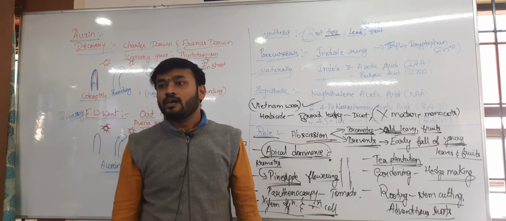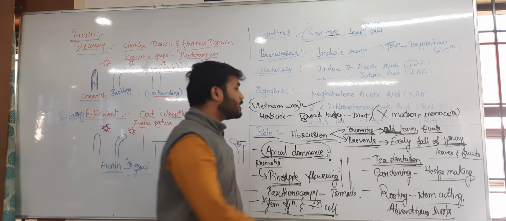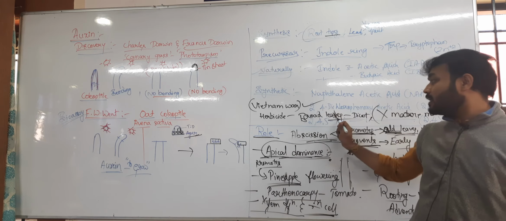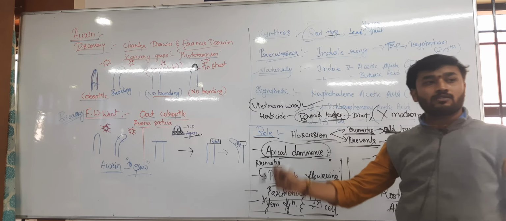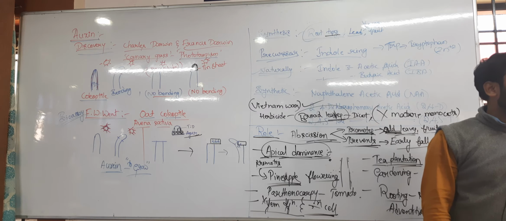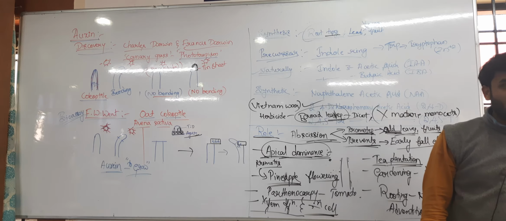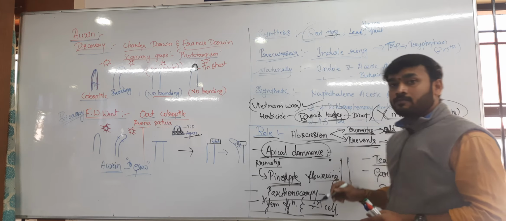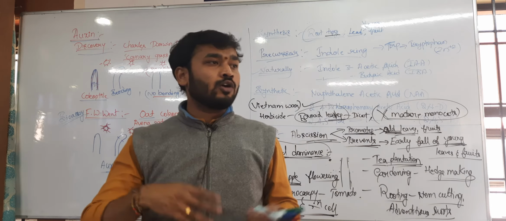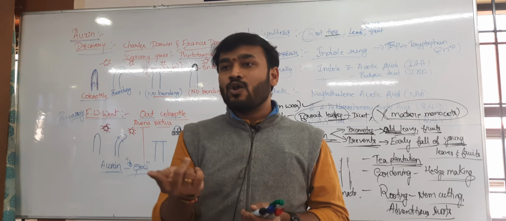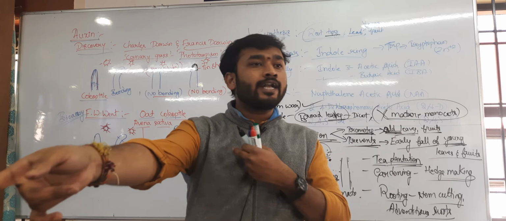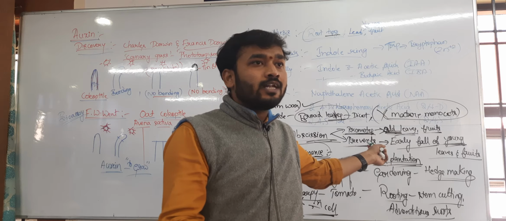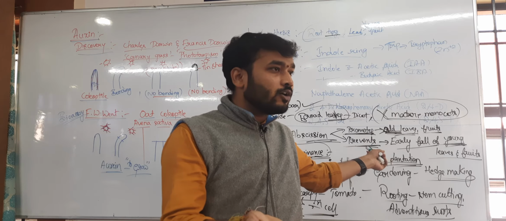It does not show activity on mature monocots, but it shows activity on dicots, especially in the broad leaves of dicots. The area of exposure is more, that is one thing. Second, monocots have narrow, pointed, elongated leaves compared to dicots, so the surface area and area of exposure are more in dicots, right?